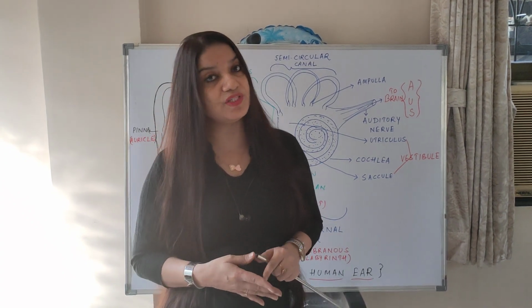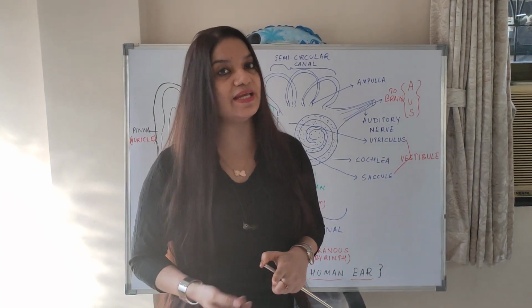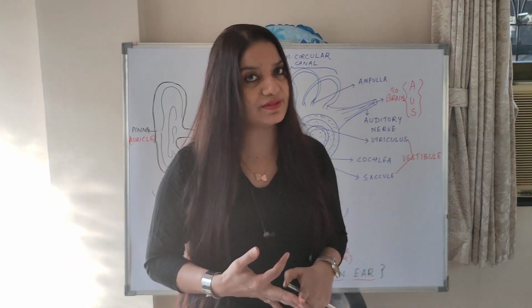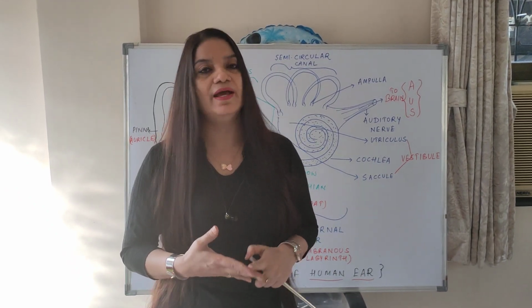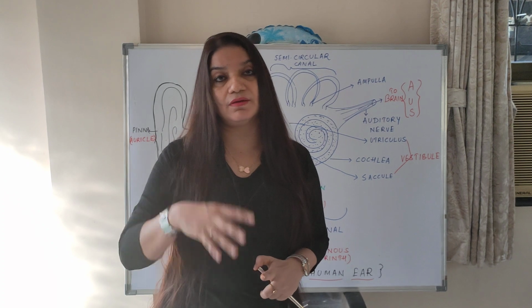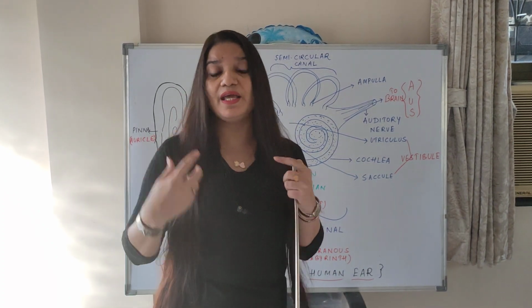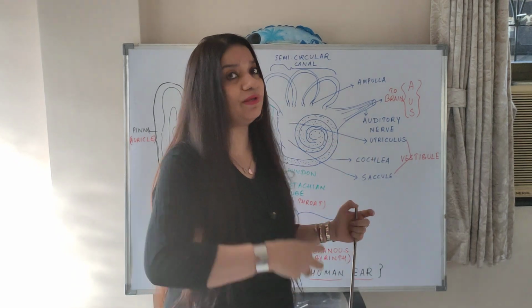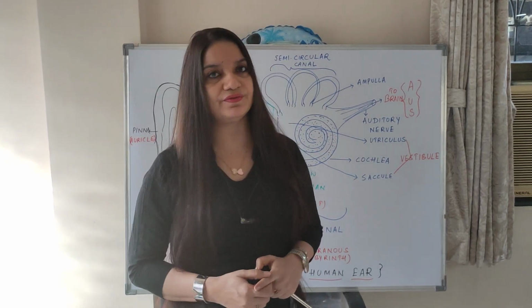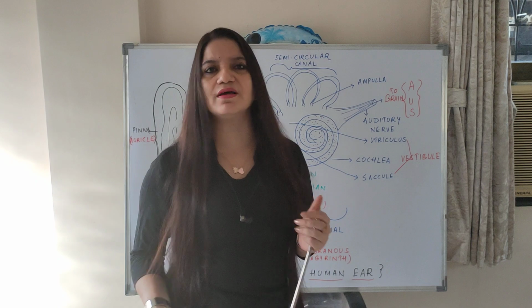Name the part of the ear which helps in static balance. S for static, S for sacculus or utriculus. Or you can write vestibule also. Name the technical name for internal ear, membranous labyrinth. Name the nerve which carries the signal from ear to the brain. It is the auditory nerve. So these are the most frequently asked questions.